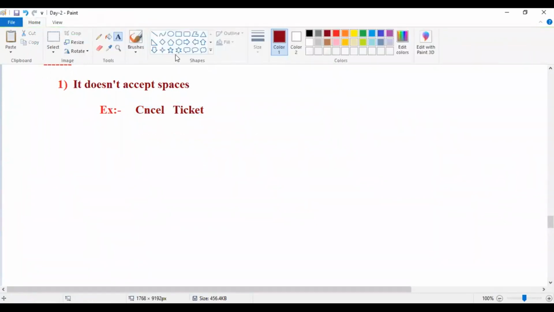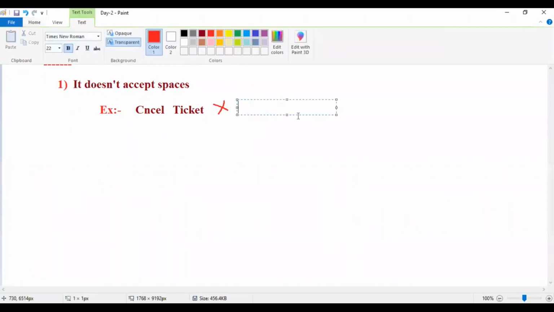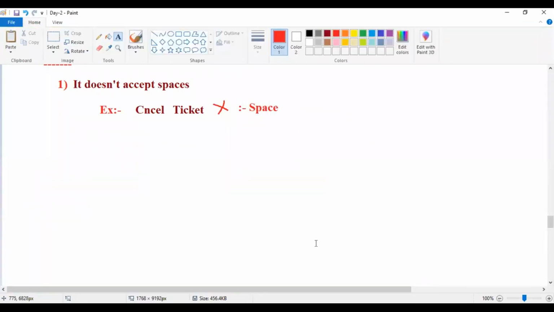Guys, now is it valid? You can take any name, that doesn't matter, but it is invalid. Why is it invalid, guys? The reason is the space. Invalid because of the space.